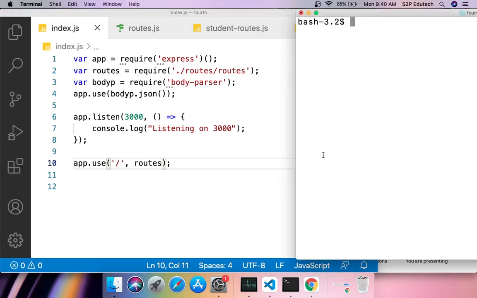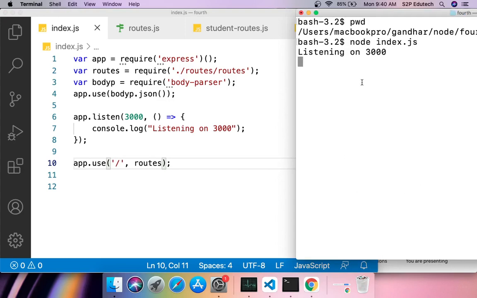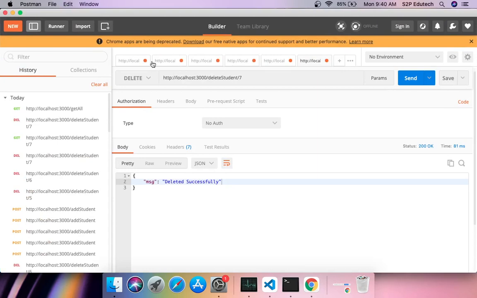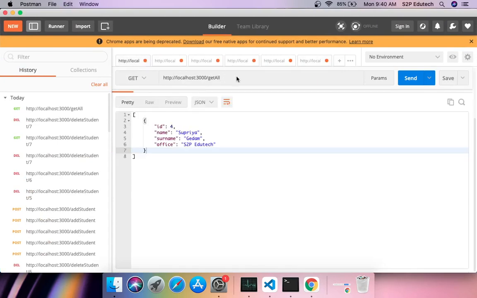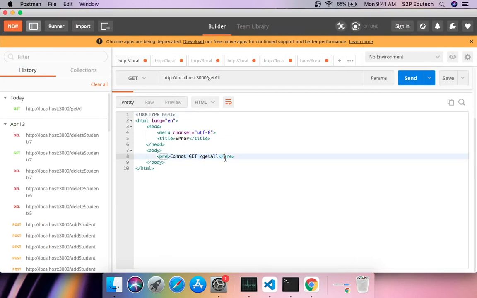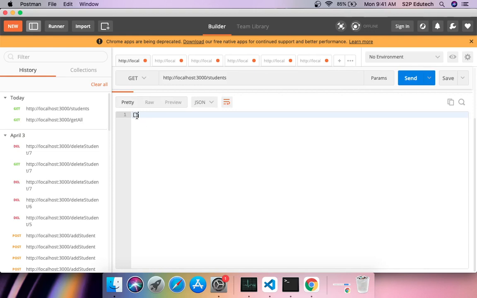Now let us see. I run this with node index.js. I hope it runs. Yes, it ran successfully. Now I'll open Postman and call this get all. Nothing should happen, it will give you an error: cannot get all. Why? Because now our get all is against the path students. So what I got is a blank array, which is absolutely correct.